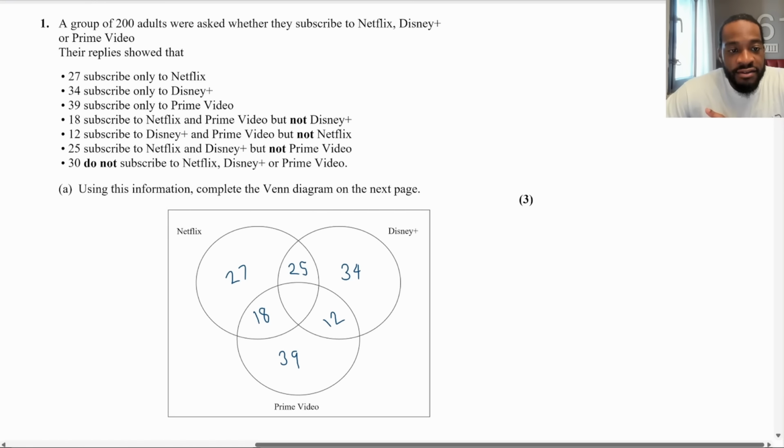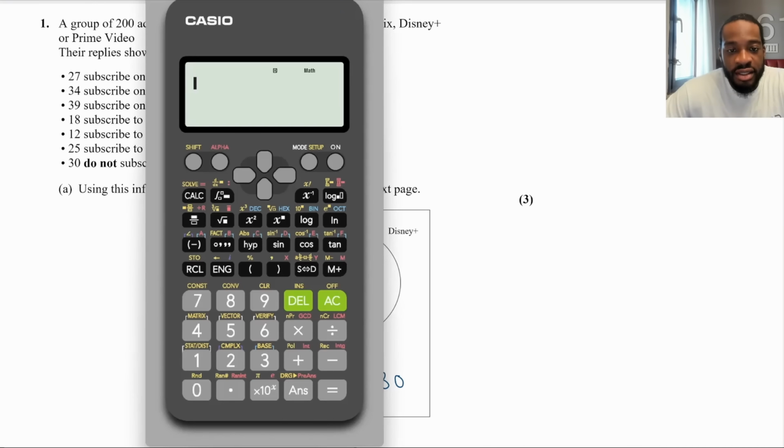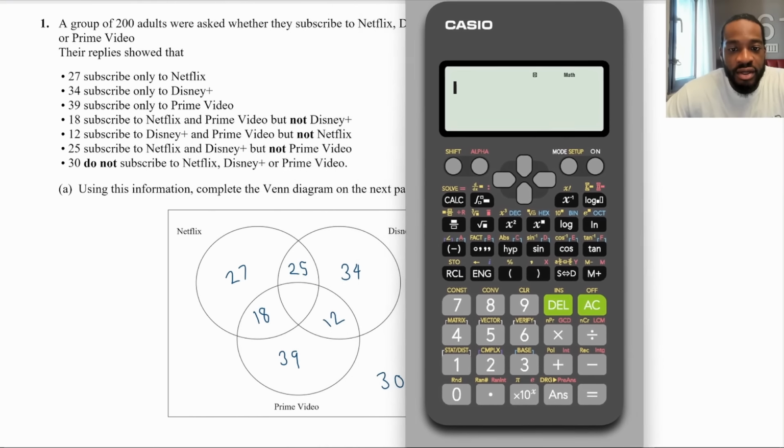Now, they've told us that 30 do not subscribe to any of the 3, right? So that means that's going to be on the outside. So that is pretty much it. And then now all we've got to do to calculate the intersection part would just be to add everything up and then take it from the total, which is 200. So let's do that and see what we get. So I'll do that right here.